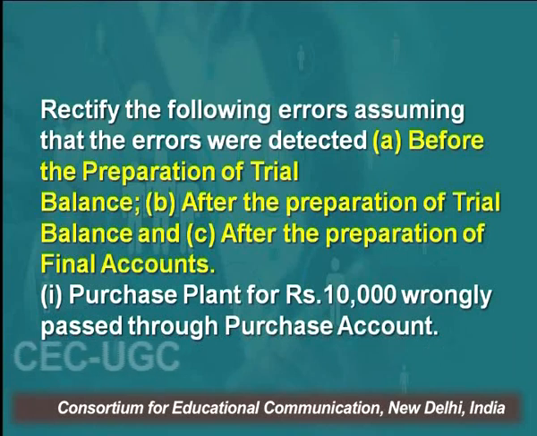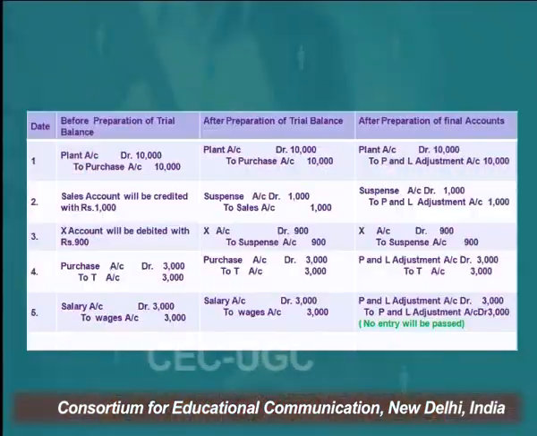If we have purchased plant, then the entry should be plant account debit to cash, and by mistake, instead of recording it as a capital expenditure, that is an asset, we have recorded it through the purchase account. There are three stages, that is before the preparation of trial balance, after the preparation of trial balance, or after the preparation of final accounts.